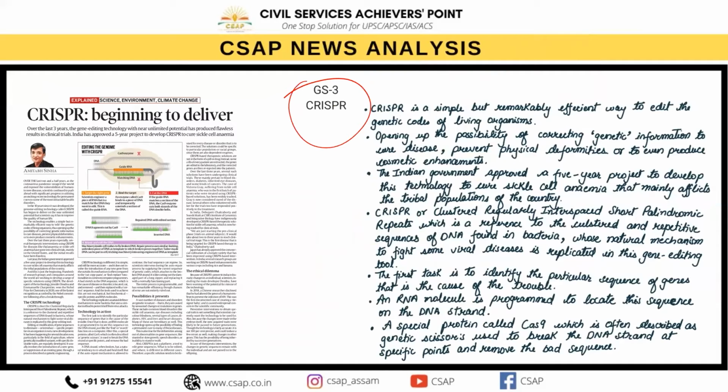ठीक है, तो ये एक इशू है associated with a scientific invention. ठीक है, तो ये CRISPR जो है it directly stands for clustered regularly interspaced short palindromic repeats. Okay, so it is a simple but remarkably efficient way to edit the genetic codes of living organisms. Okay, so the CRISPR consists of two key molecules that introduce a change or mutation into the DNA. वो कौन सा है? एक है CAS9 और एक है guide RNA.